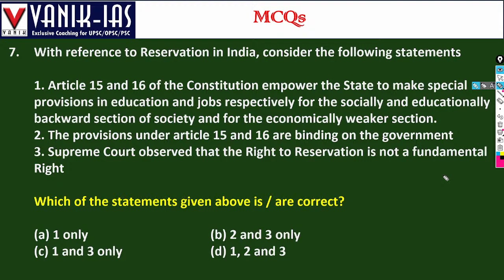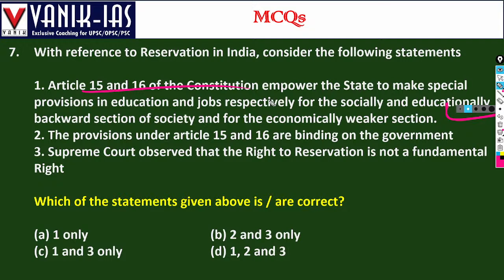With reference to reservation in India, consider the following statements. Articles 15 and 16 of the Constitution empower the states to make special provisions in education and jobs respectively for the socially and educationally backward sections of society and for the economically weaker sections. Yes, under the 103rd Constitutional Amendment, we have given reservation for the economically weaker sections. So obviously the first statement is right.